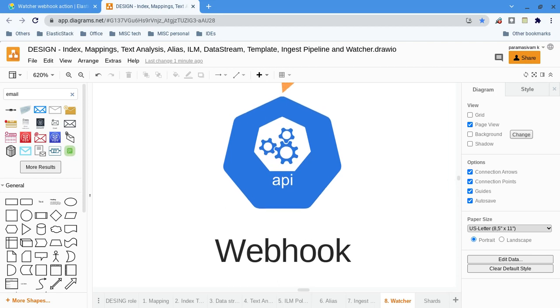In this video, we will see another action supported by the Elastic Watcher. Earlier we have seen how to use the email action. The other type of action is webhook, which means a RESTful API call. Nowadays any system integration happens through a RESTful API.